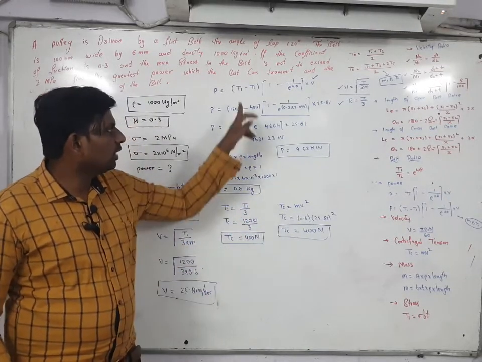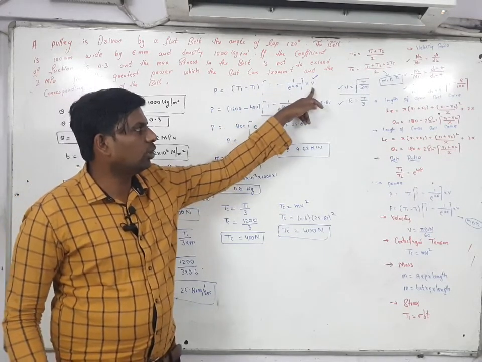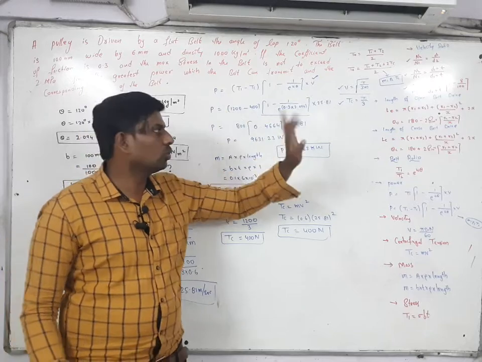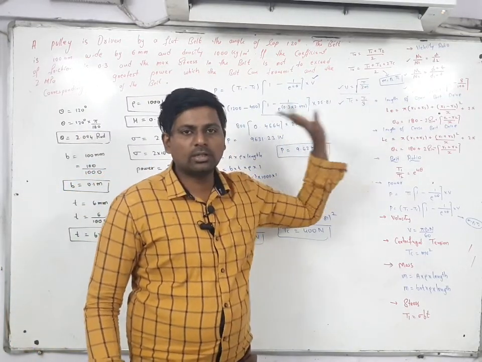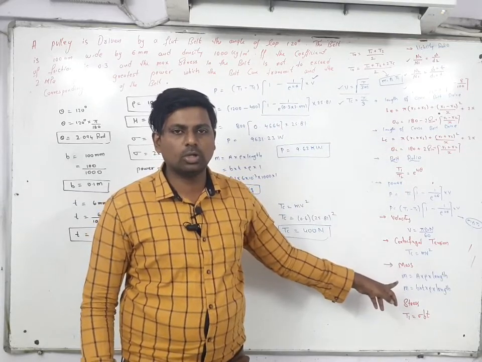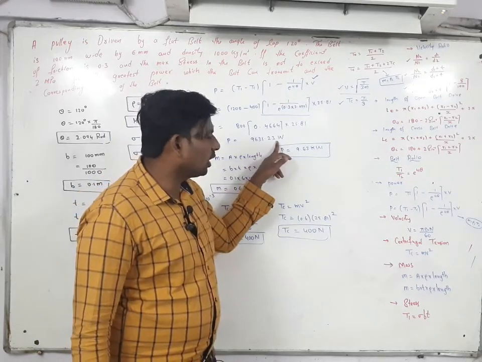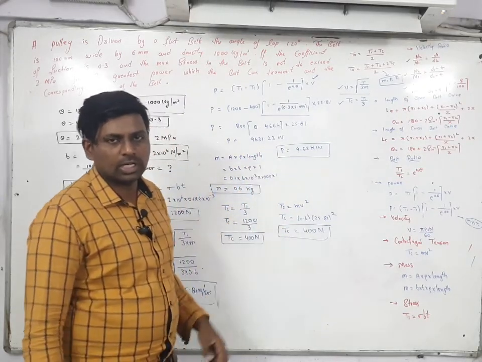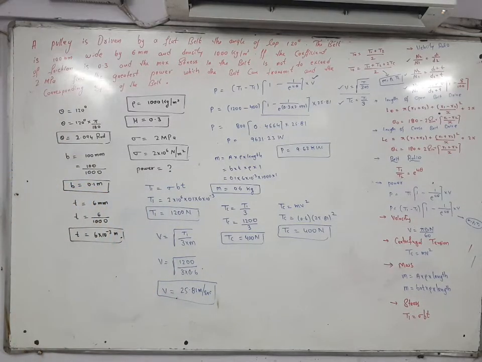Then T1 is over, TC is over, and this value you know very well, and V also you got. Here you are using V is equal to under root of T1 by 3m. That is the only new formula, and TC is equal to T1 by 3 or TC is equal to mv square. Like this you can find out the power. Power you are getting in watt, divided with 1000 you will get in kilowatt. Like this you have to find out the power. Whenever a problem like this is given, with the help of this you can find out the power.